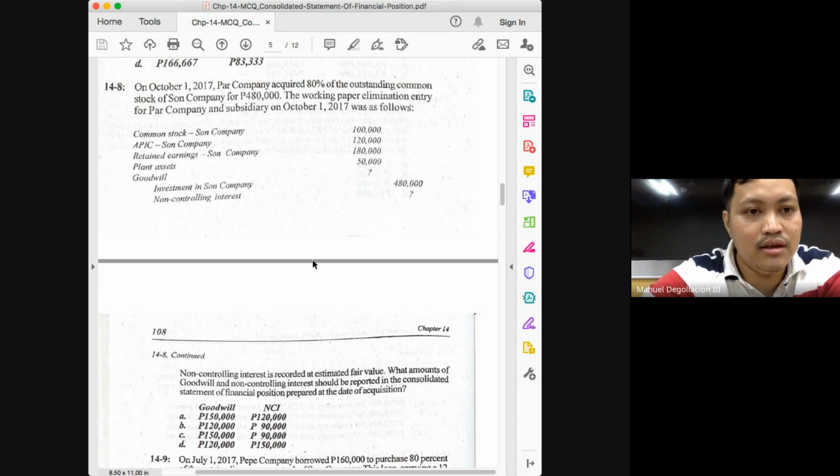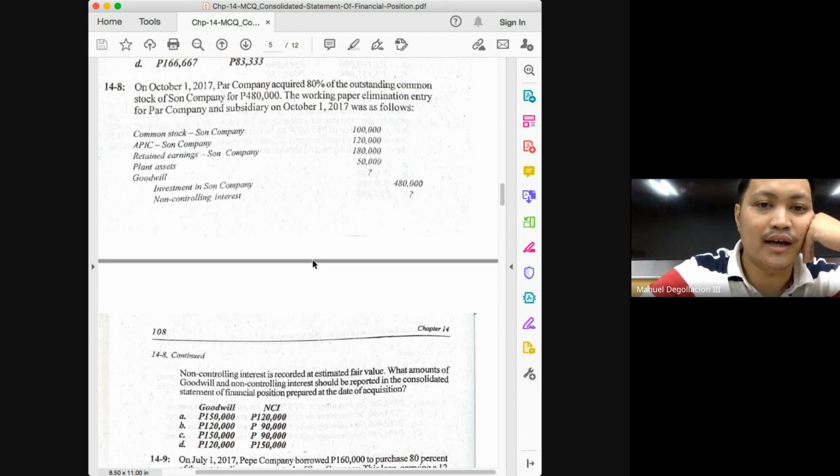And we added the differences between the book value and the fair value in the assets and liabilities of the subsidiary. In this case, only the plant assets has a difference of 50,000. The fair value must be greater than the book value in the amount of 50,000 since we needed to debit the plant assets by 50,000.